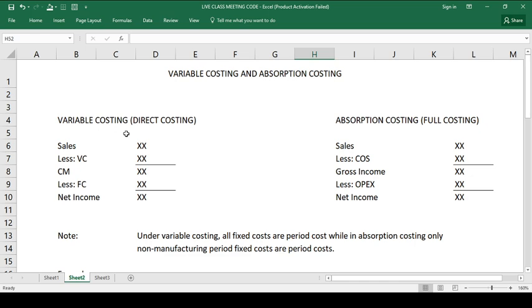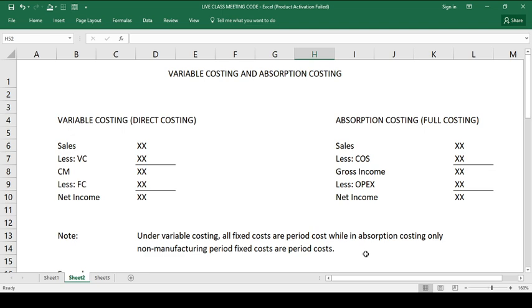under variable costing, all fixed costs are considered period cost. Ano po ba yung sinasabing all fixed costs are considered period cost? Ito po yung sinasabing regardless of activity, kahit gaano man karami yung activity, the fixed cost will remain the same. Tumaas man yung activity, bumaba yung activity, the total costs are considered expense lahat.